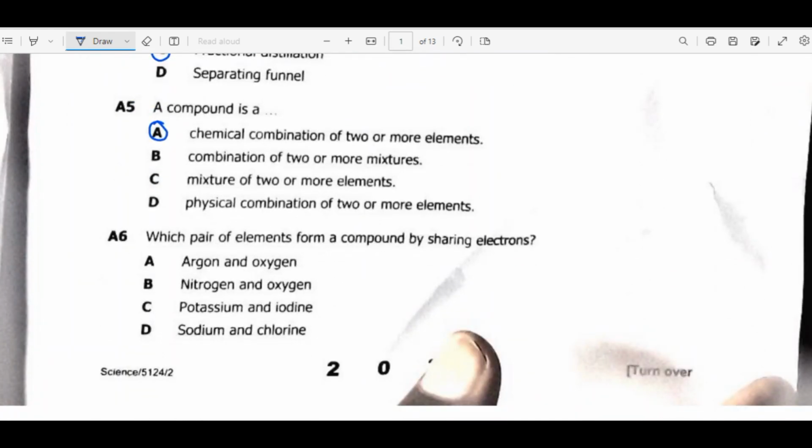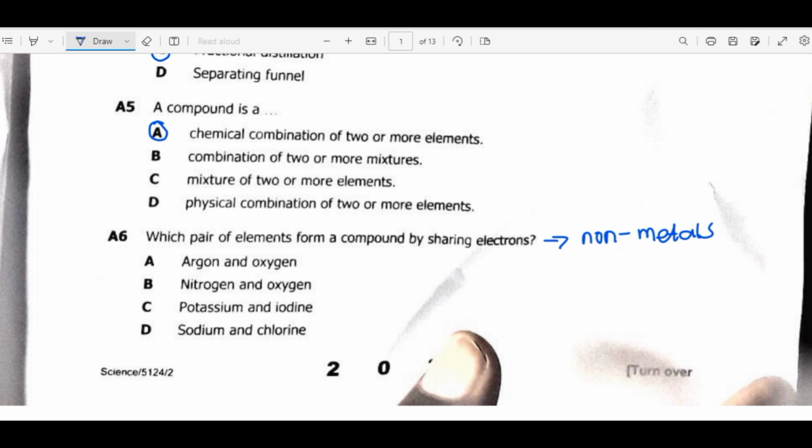Question 6. Which pair of elements form a compound by sharing electrons? So for us to have sharing electrons, we need to have nonmetals. So we are going to choose a compound that we think consists of nonmetals only. So the first one, argon and oxygen. Argon, the reason why this one cannot be the answer is that argon is from group 8, and we know that group 8 cannot form a compound.